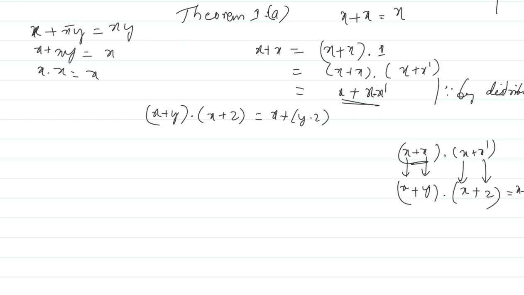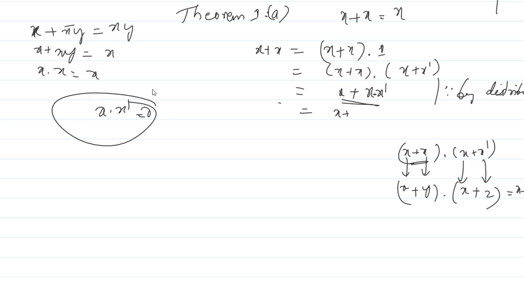Okay, so the last step is, as you know, x dot x prime is always 0. There is a property which I have written over there. So x dot x prime, I will write it is 0. So x plus 0 is again x. Hence the theorem is proved. That is x plus x equals x itself. This is how you have to use Boolean postulates to prove the theorems.